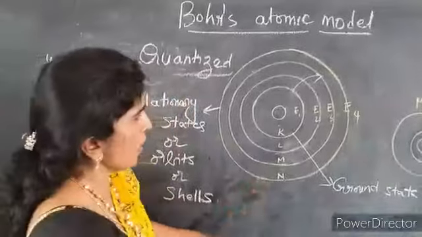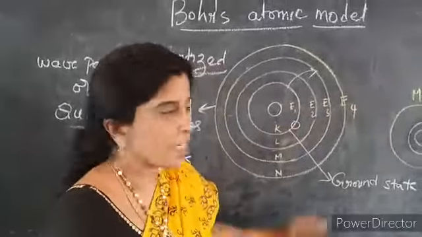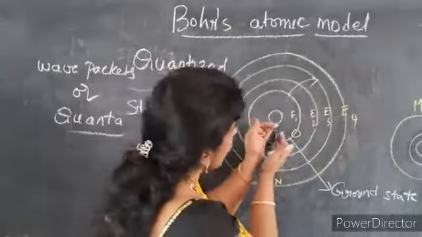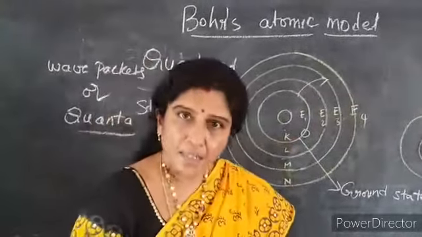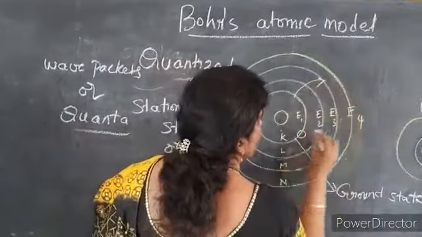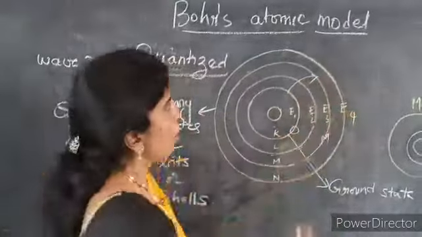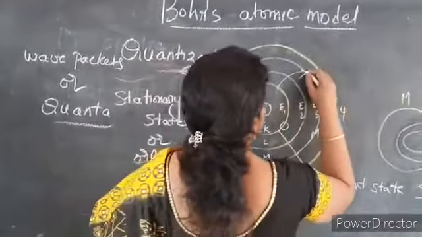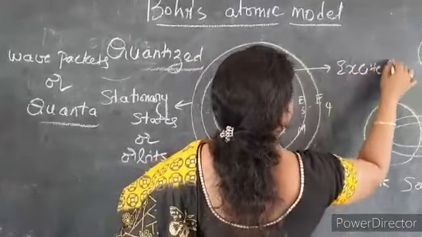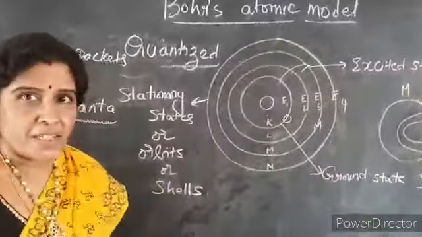Let us assume an electron is present in the first shell. There is one electron in the K shell. Now this is the ground state of that particular electron. Suppose it jumps to the M shell. When it jumps to the M shell, this particular state of the electron we call the excited state.